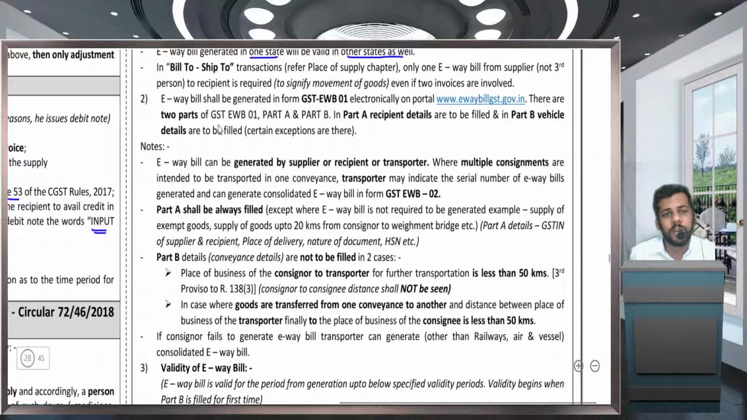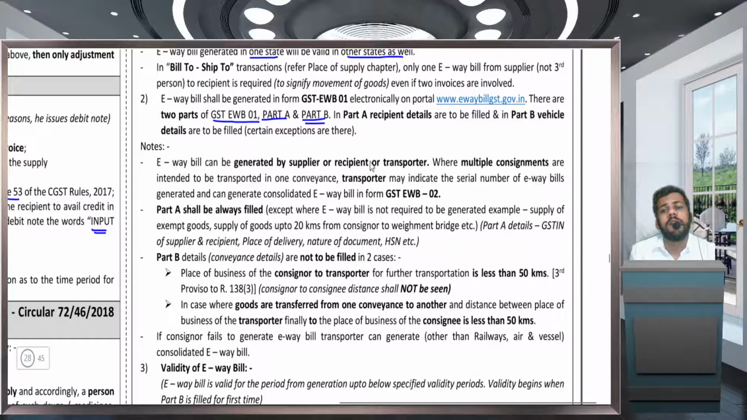The e-way bill is generated in EWB01, and in EWB01 there are two parts, Part A and Part B. In Part A, there are recipient details, that is the GST number of the recipient, place of supply, taxable value, tax amount, HSN number, whatever it is. This is Part A. And Part B is the vehicle details, meaning in which vehicle goods are being transported.